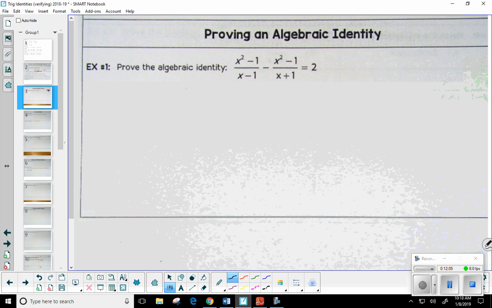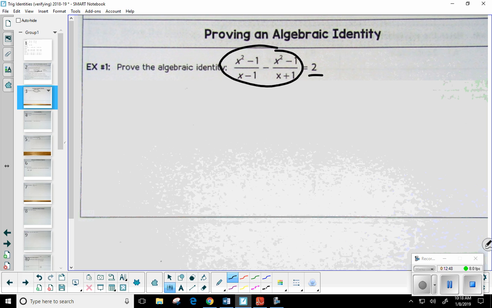So of the left and the right side, which would you say is the more complicated? I definitely say the left side, right? So all I want to do is choose one side, like the instructions were telling me, and somehow manipulate this so that it looks like 2. And see, this is what I was referring to a moment ago. You want to go with the more complicated side because there's more opportunities to do things over here. You could start with the 2, but then you'd have to come up with an idea, how am I going to make 2 look like that? You see how it's easier to go from the larger expression to the smaller than vice versa? Okay. All right, well, somebody give me an idea. How can I make the difference of those 2 fractions look like 2?